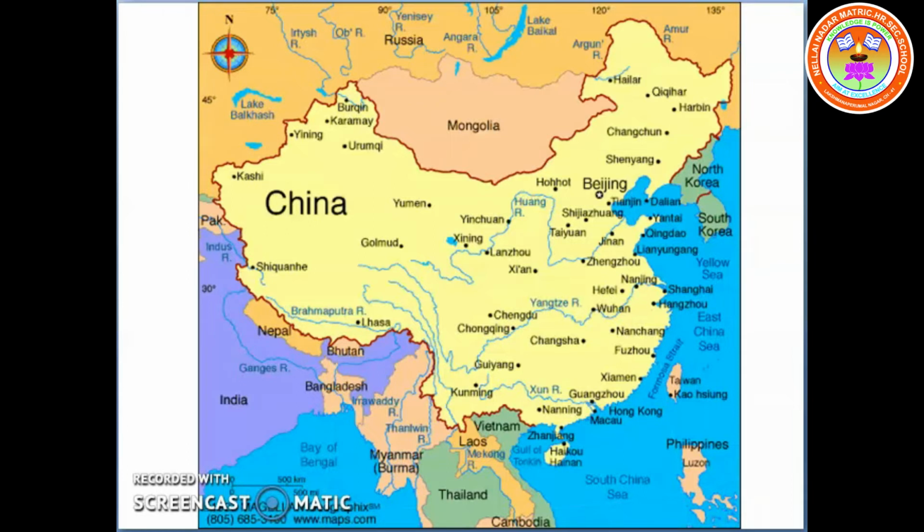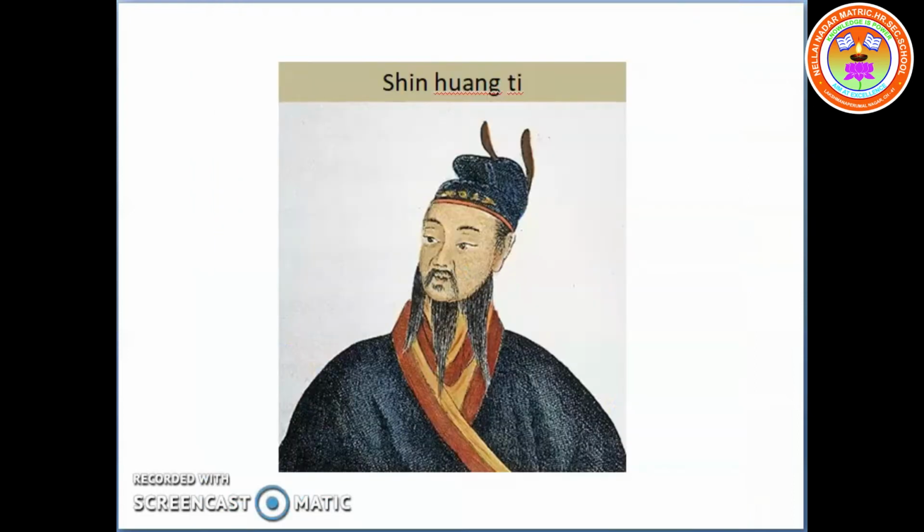The ancient empires of China. The polity and emperors. The first Chinese emperor was Shi Huangdi. He was the first emperor. He founded the Qin dynasty. The emperor had the title Son of Heaven. He is considered to be the first emperor of China. The period between 221 and 206 BC is known as Imperial Era in China.